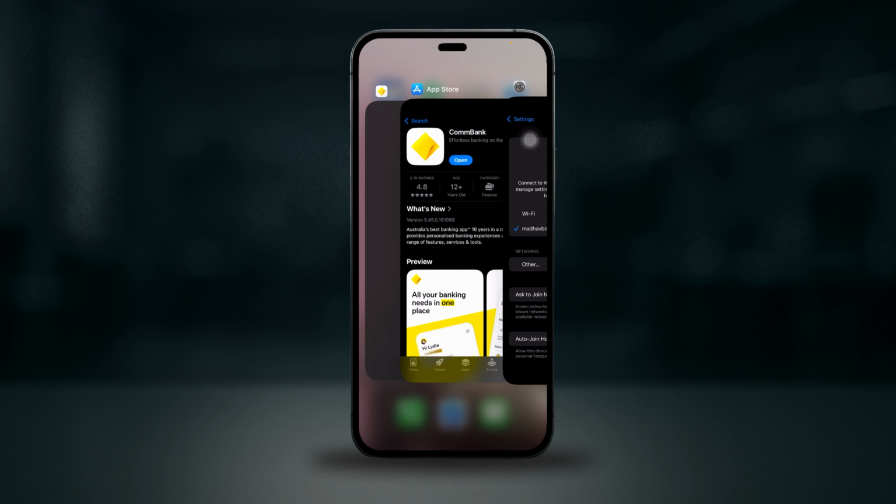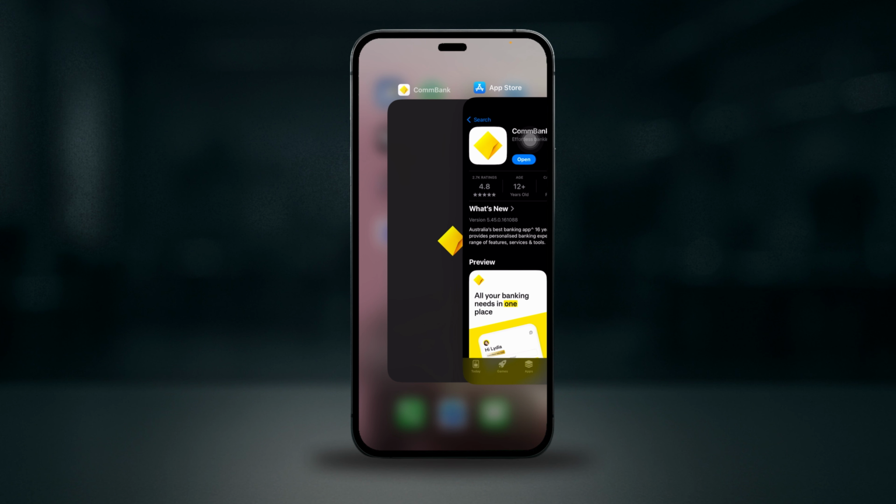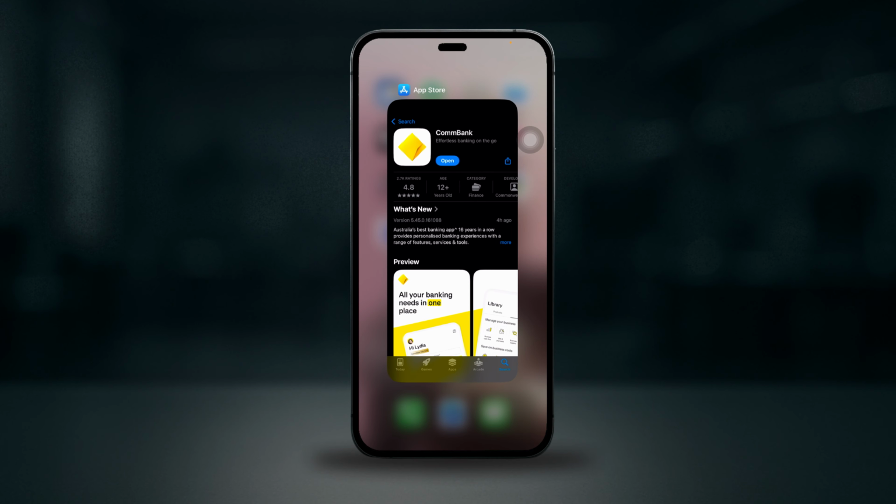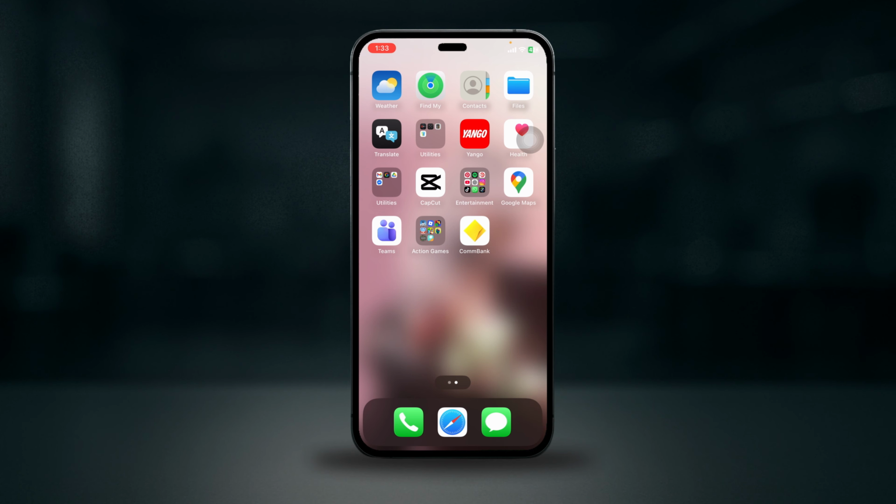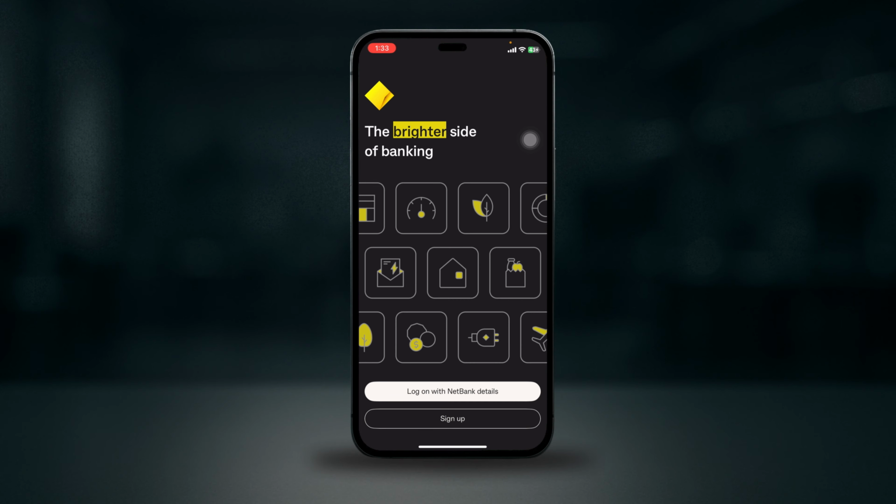Then swipe up from the bottom of your screen, look for the CommBank app and then swipe it away. Wait for a few seconds, then reopen it. Now restart your phone and try again.